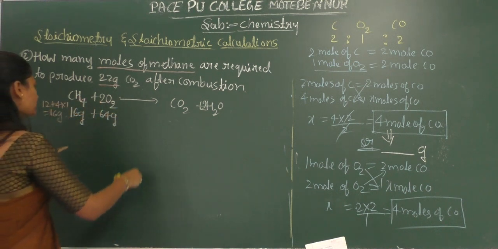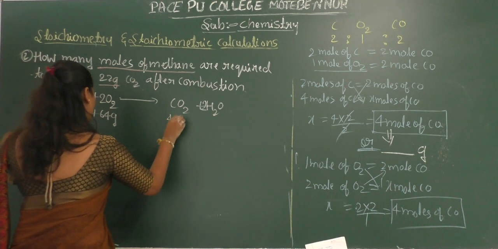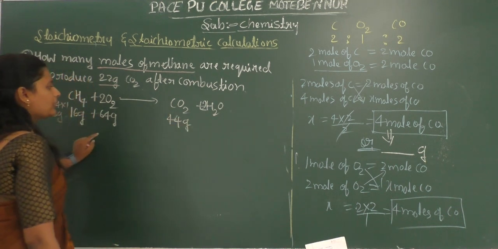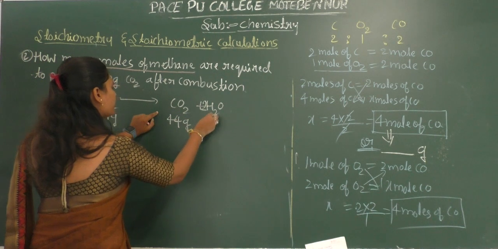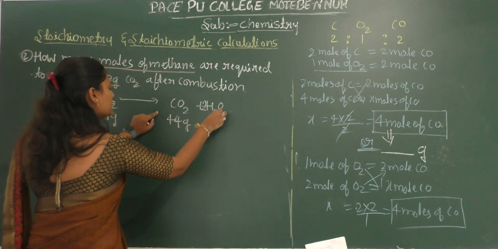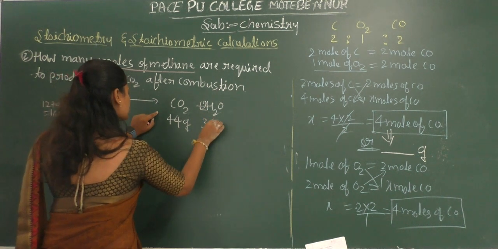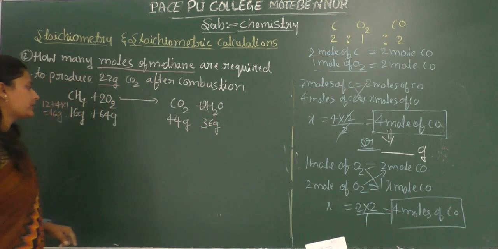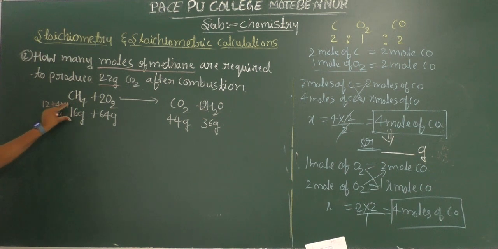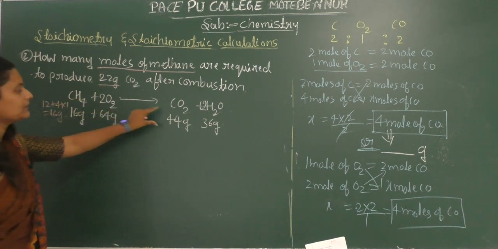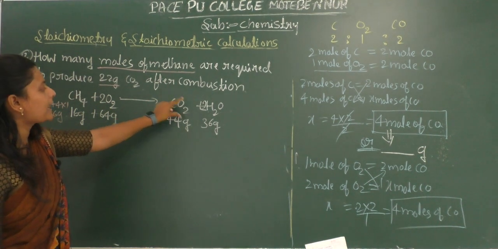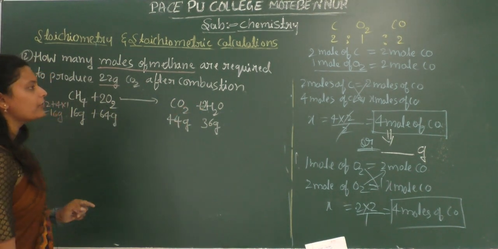So it is going to form 44 grams of carbon dioxide, and also water, which is 18, so 18 into 2 is 36 grams of water. So we know that when 16 grams of methane reacts with 64 grams of oxygen, it forms 44 grams of carbon dioxide and 36 grams of water.